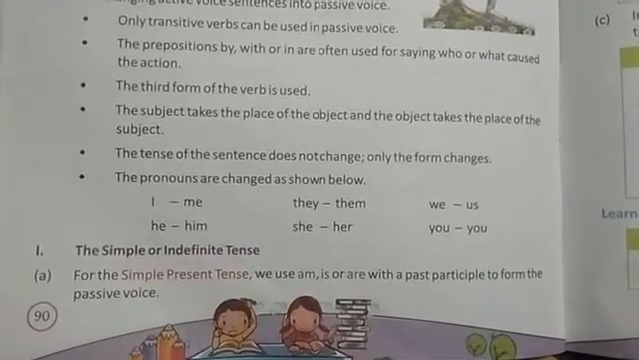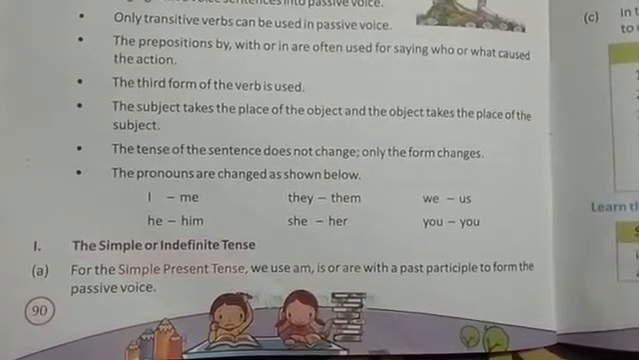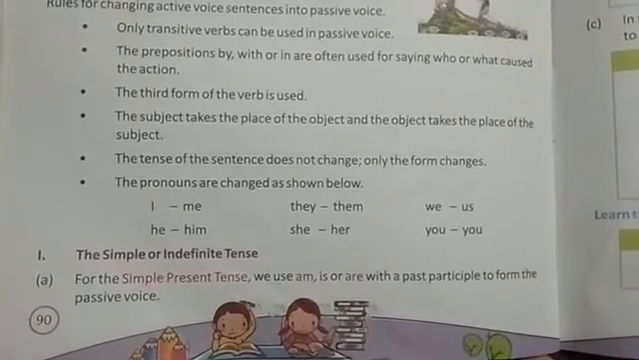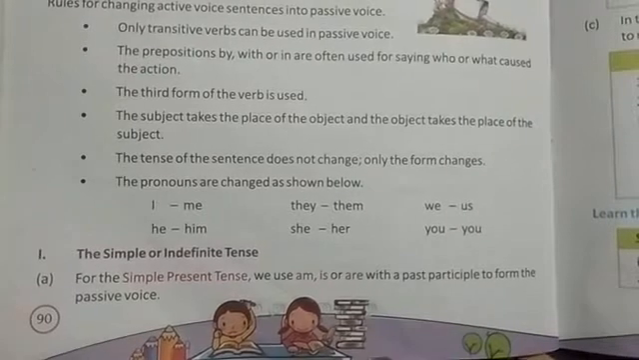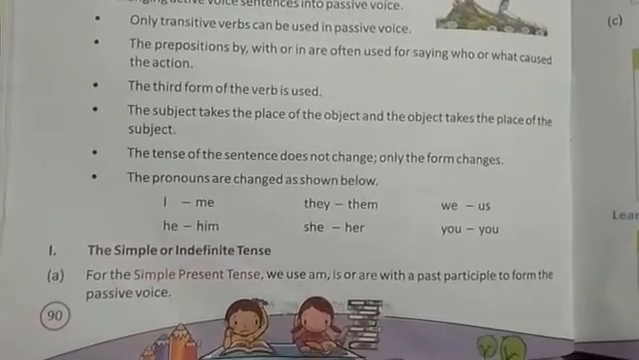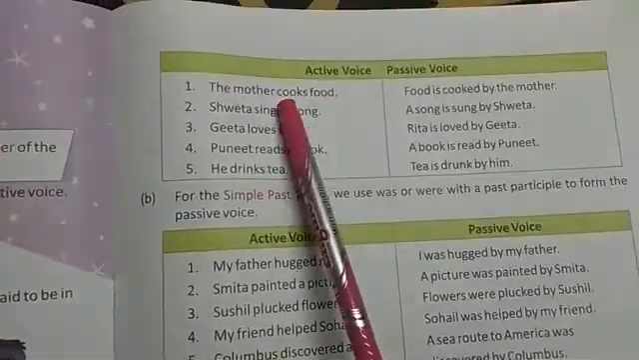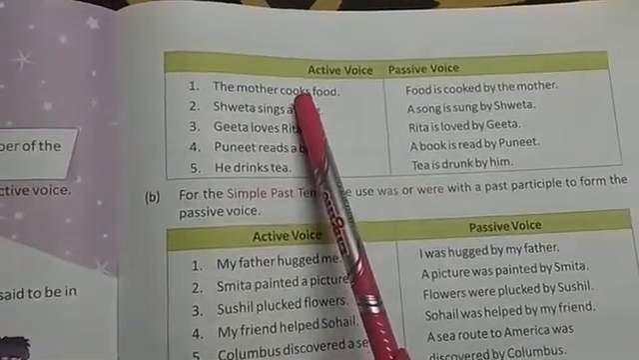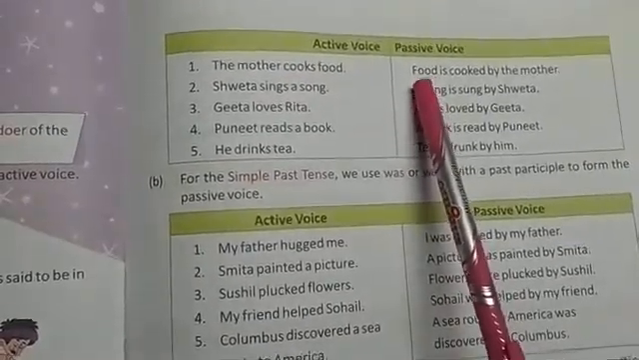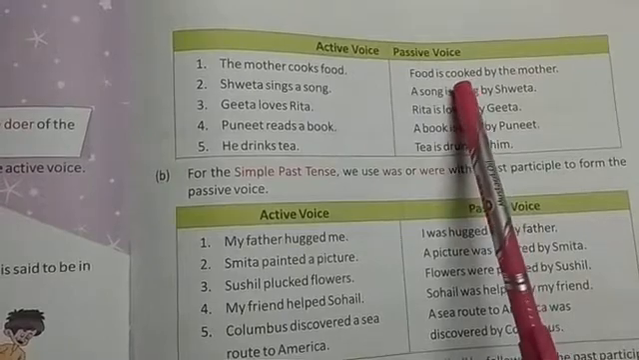So whenever the active voice is in simple present tense, we will use am, is or are with the past participle to form the passive voice. So to make it into passive voice, we will use am, is or are plus V3. See the example. The mother cooks food. So here cooks means the active voice is in simple present tense. To change it into passive, food is cooked by the mother. So is plus V3 has been used over here.